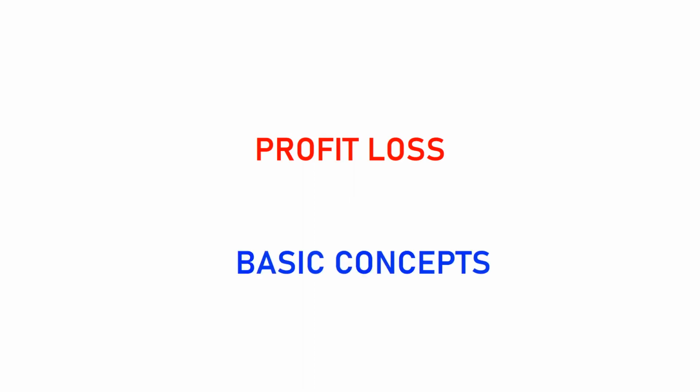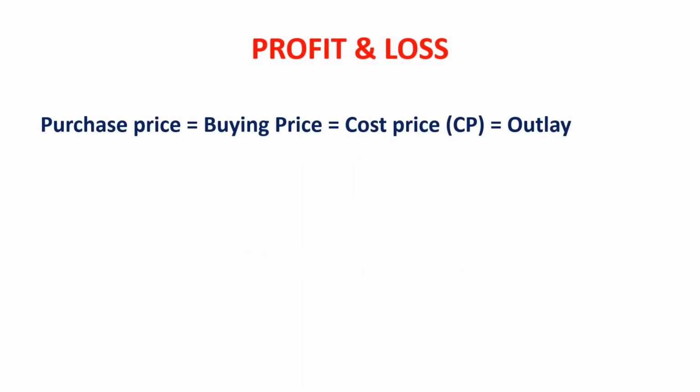In this video, we'll discuss the basic concepts of profit and loss and some questions on it. The price at which a man or a shopkeeper or a dealer buys an article is called the cost price. Remember, purchase price, buying price, cost price, and sometimes the word outlay is used for the cost price. These all are same. And the price at which he sells is called the selling price.